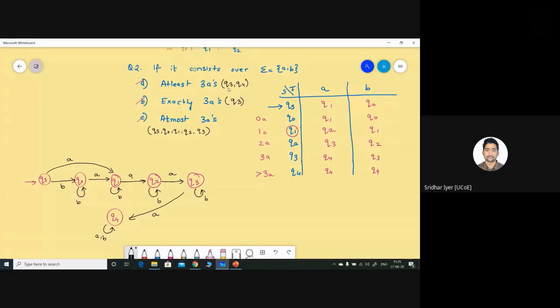If you are drawing 3 separate diagrams, then in that case, you have to make the final states as Q3 and Q4. So it will be highlighted with a double circle, the Q3 state and the Q4 state. For at most 3A's, you have to highlight each and every state as a double circled state except Q4 state because it is not final.